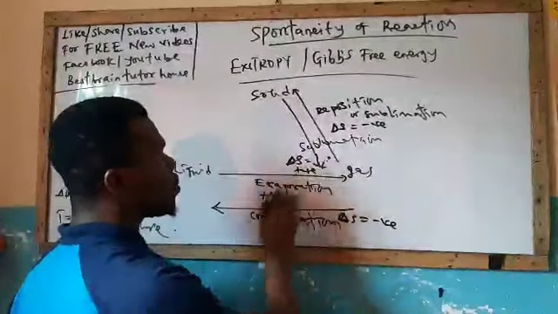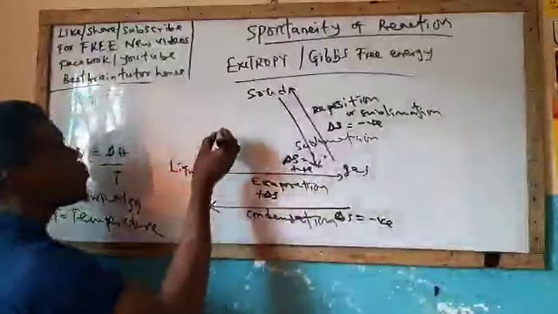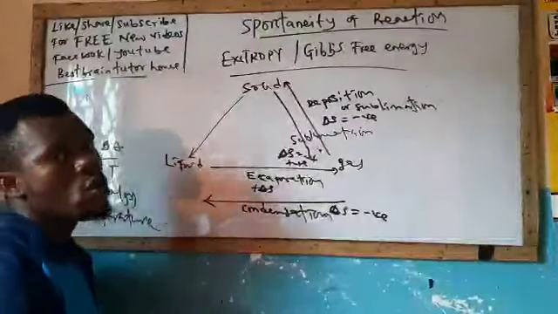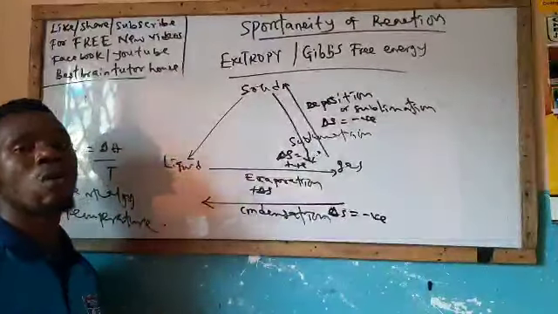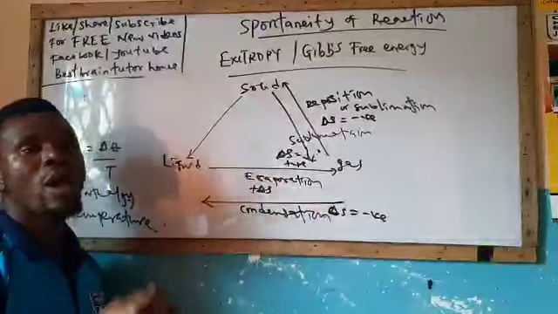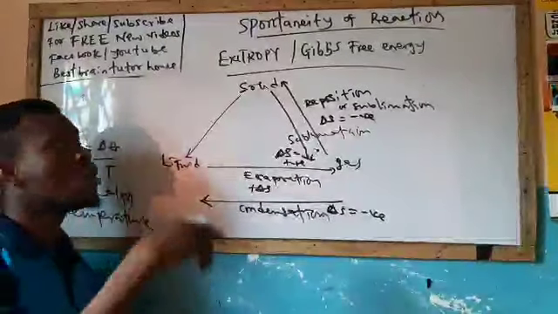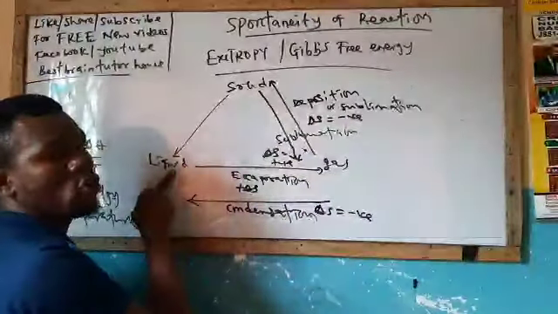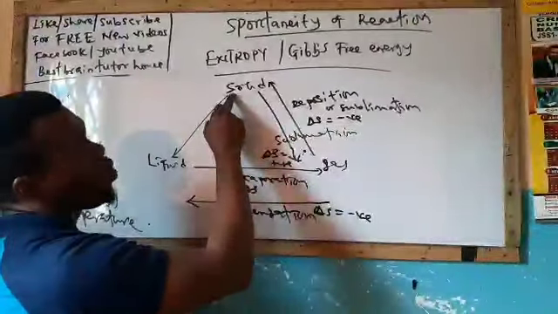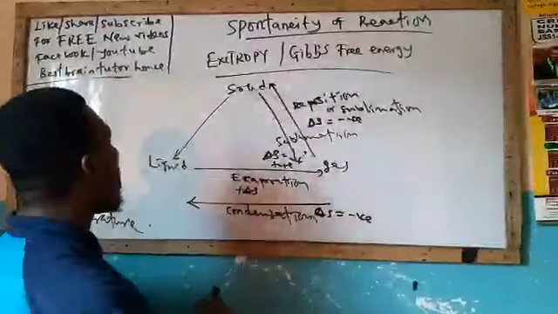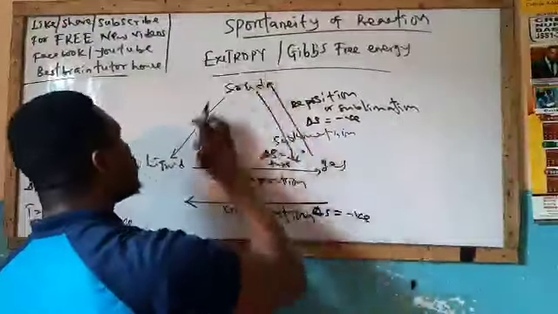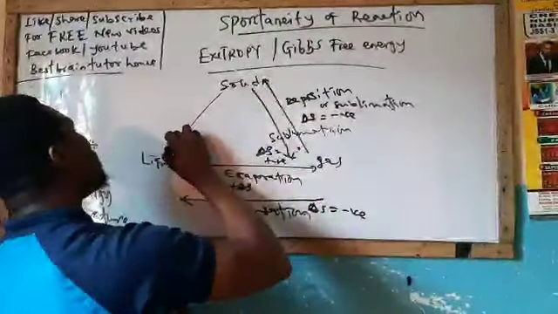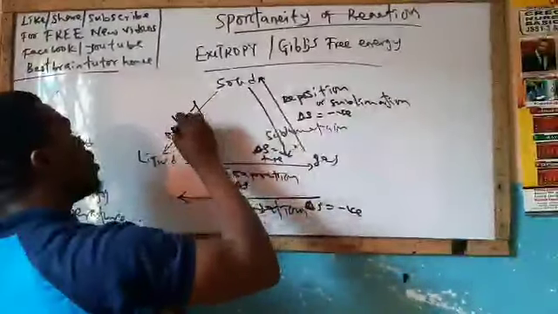Take note, it's positive. Now, when a substance is moving from solid to liquid, this will be achievable when there's absorption of heat. When this solid absorbs heat, it will melt into liquid. This occurs as a result of increase in temperature. When there's an increase in temperature, this solid will change to liquid. It is called melting in change of state.